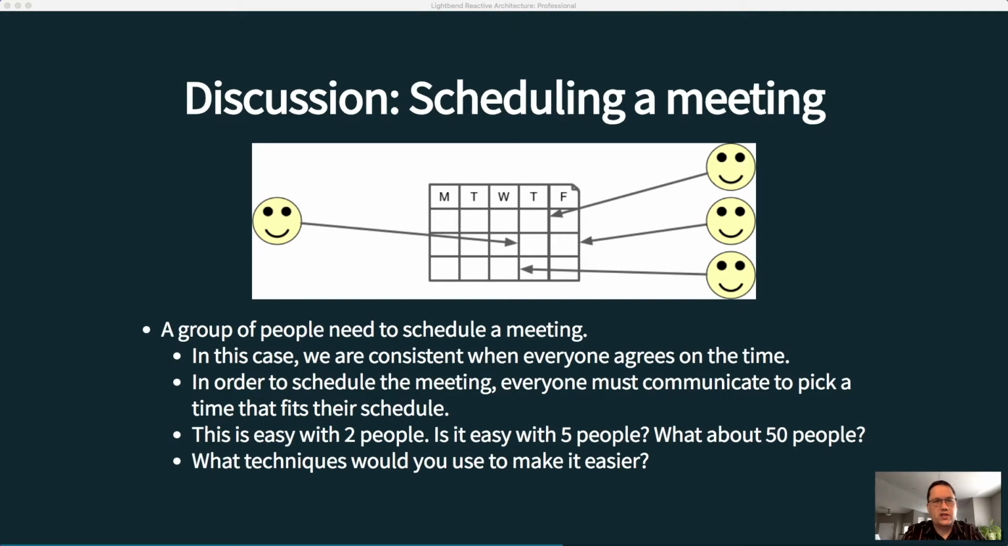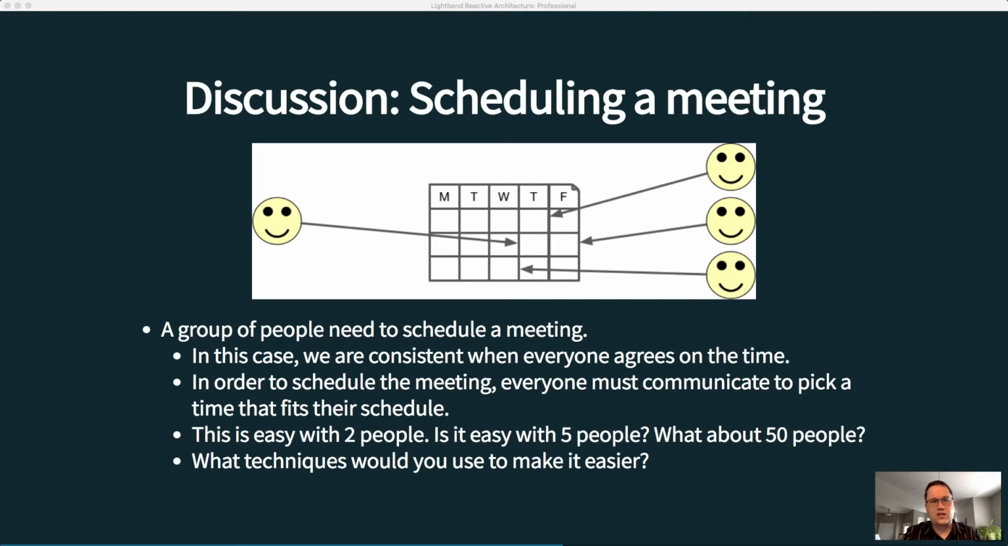How would we do this in the real world? Well, if we're trying to schedule a meeting with 50 people, we probably wouldn't have all 50 of those people talk to everybody else. That would be very inefficient. So what would we do? Well, first off, we'd probably set one person to be in charge of this. One person is now going to be responsible for scheduling the meeting.